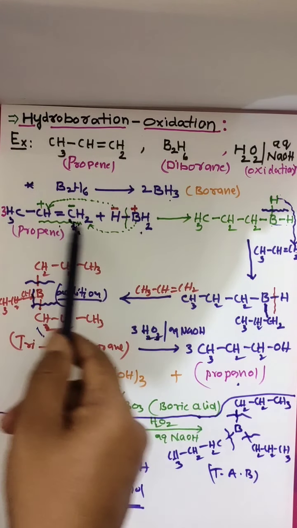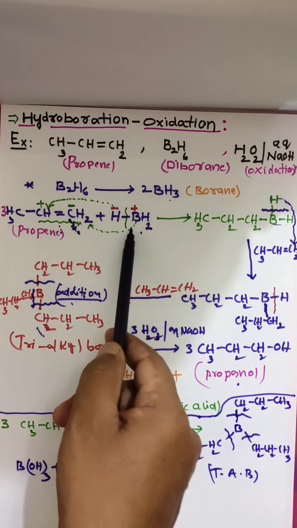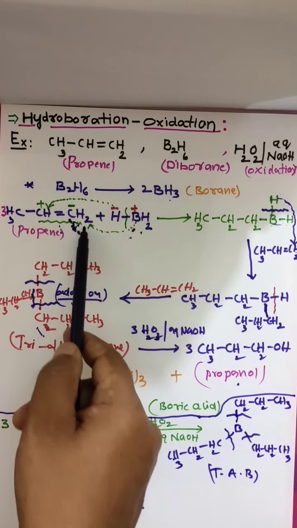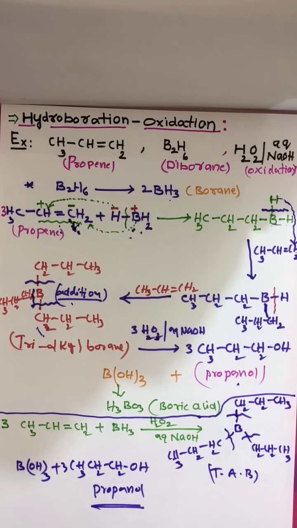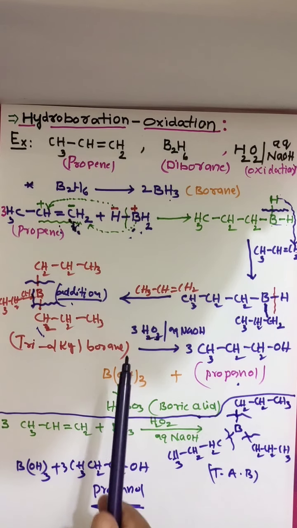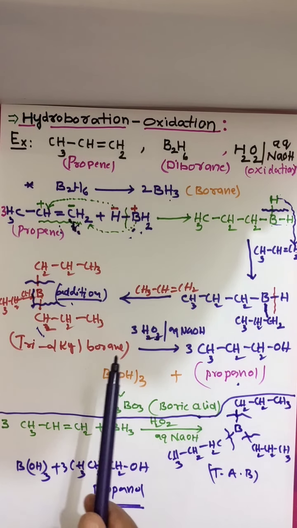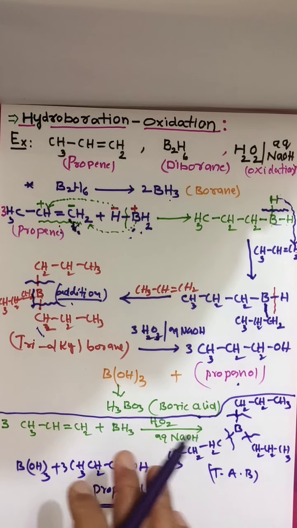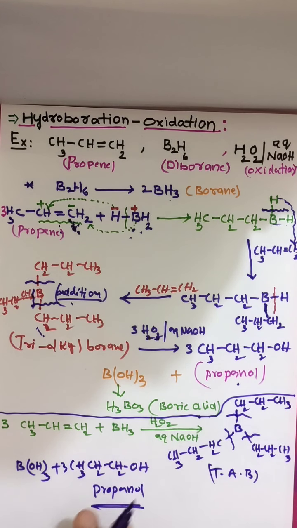This follows the anti-Markovnikov rule: boron attaches where more hydrogen atoms are present. So in the first preparation, acid catalyzed hydration, we follow the Markovnikov rule. In hydroboration oxidation we follow the anti-Markovnikov rule. Thank you.